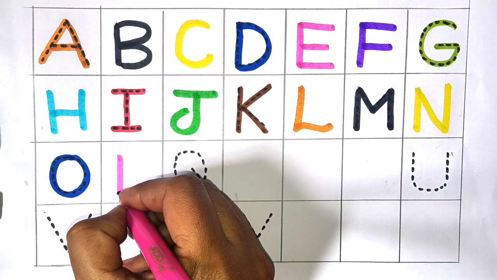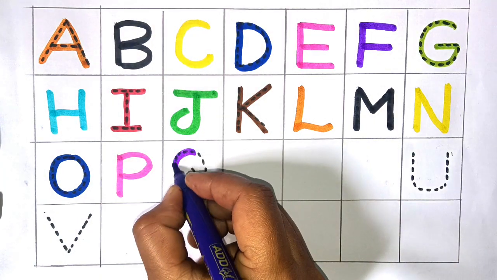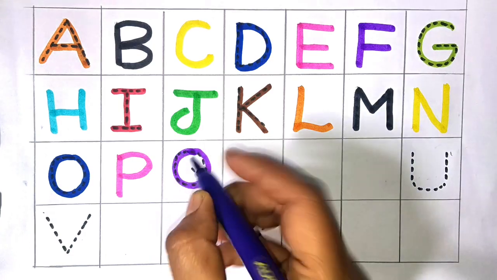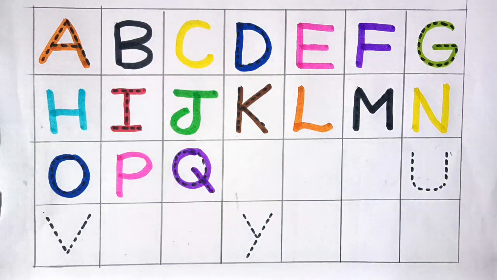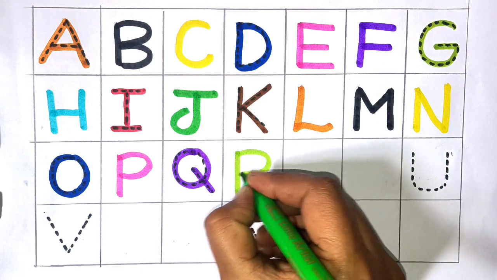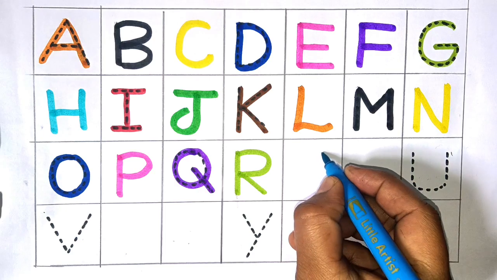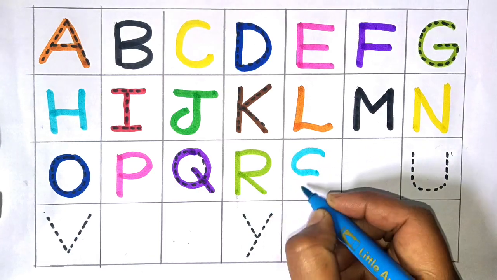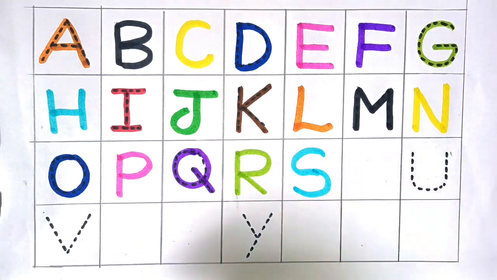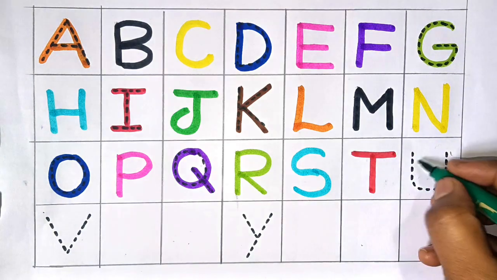Next P for prince. Next Q for queen. Next R for rose. Next S for sun. Next T for tree.